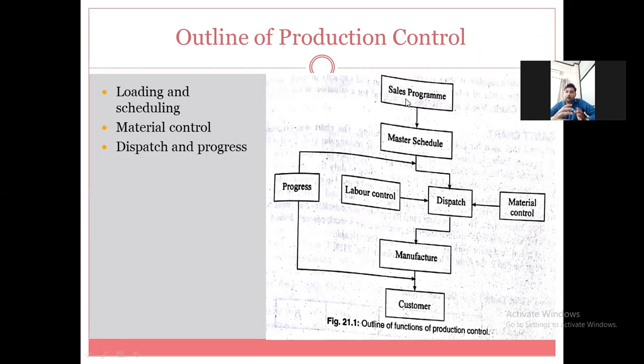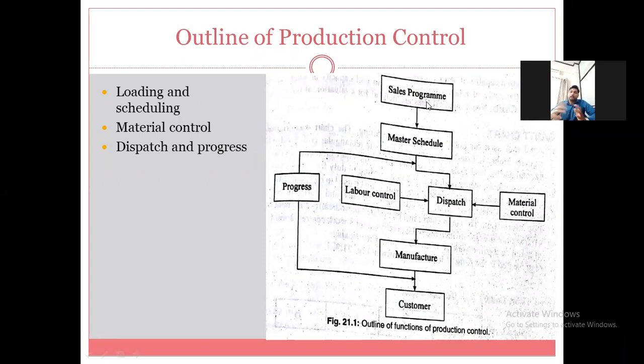According to that, to have control on that, we should go for production control. Once we receive the order from the customer through sales programming and it is transferred to the production department, at that point the production control phase will start.